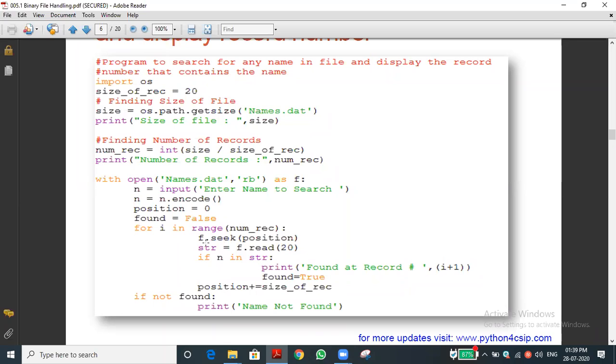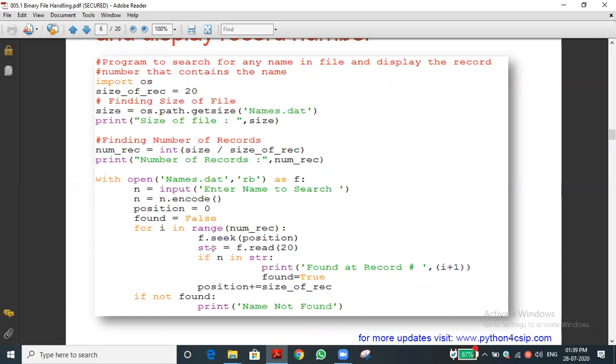Now you can see f dot seek position. The position value is 0, so the file pointer will be at the 0th position. Suppose I entered the name Vikas, I want to search the name Vikas. After encoding, we stored it in the variable n.